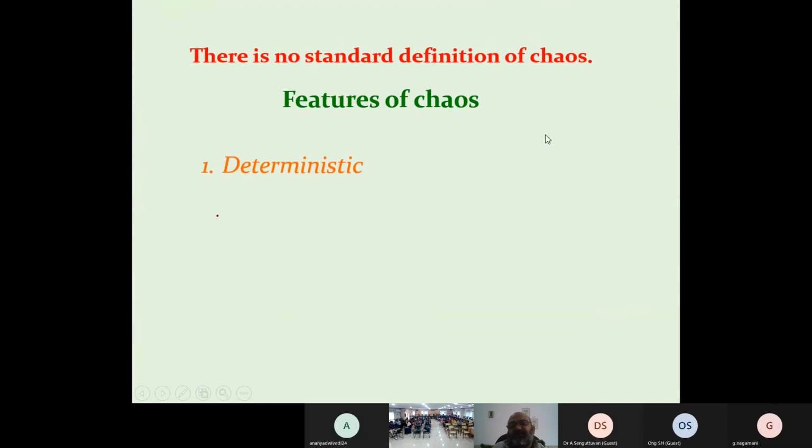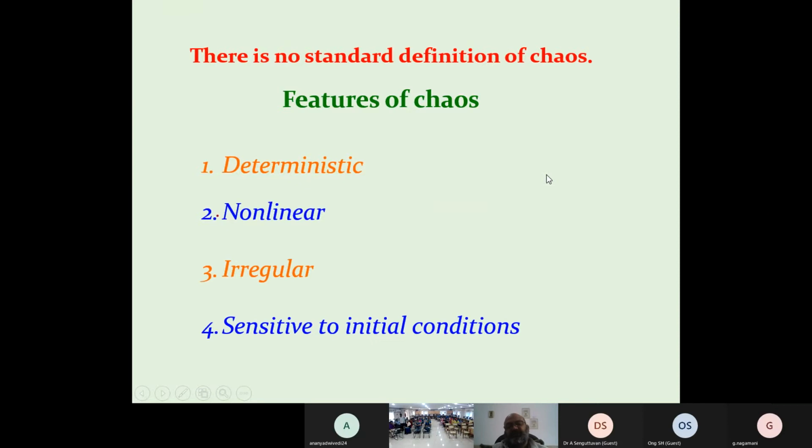Features of chaos: we study chaos in terms of features. It should be deterministic, non-linear, irregular, and sensitive to initial conditions. This last thing is very important. Maybe non-linear, but there may not be chaos. Maybe deterministic, but there may not be chaos. Irregular, there may not be chaos. But sensitivity to initial conditions must give you chaos. What is the meaning of sensitive to initial conditions? It means we start from two nearby trajectories, and after certain steps they go far away, and you are not able to predict what will happen. Then we say it is sensitive to initial conditions.